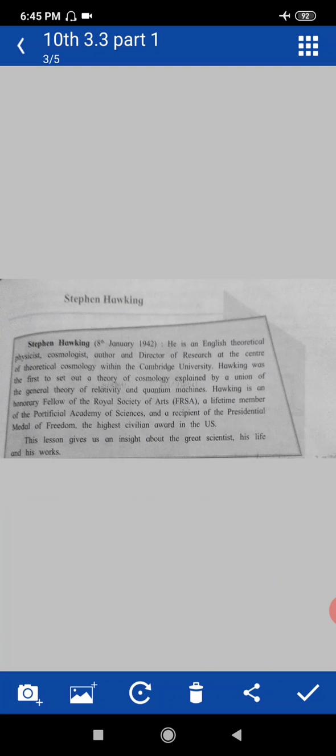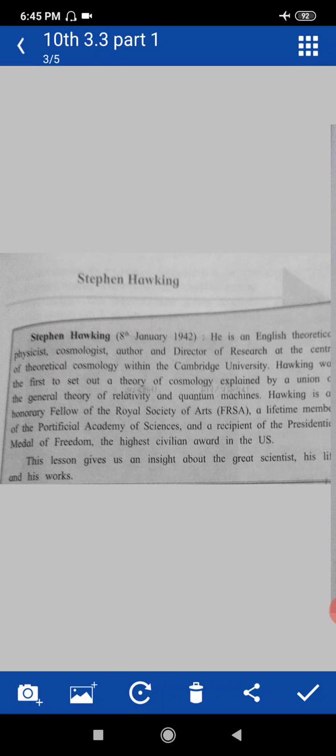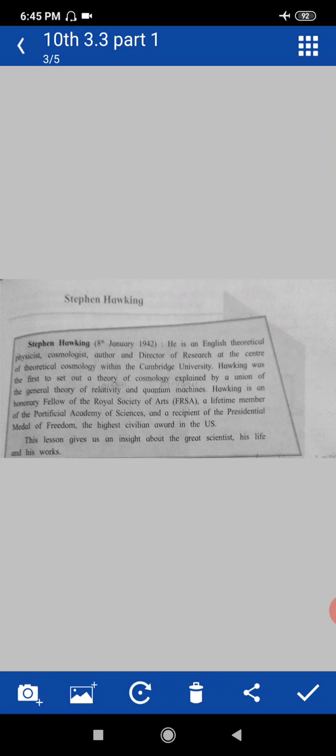Now let's see about Stephen Hawking. Who was Stephen Hawking? Stephen Hawking, who was born on 8th January 1942, means in the Second World War, and died on 14 March 2018. He was an English theoretical physicist. What is meant by physicist?